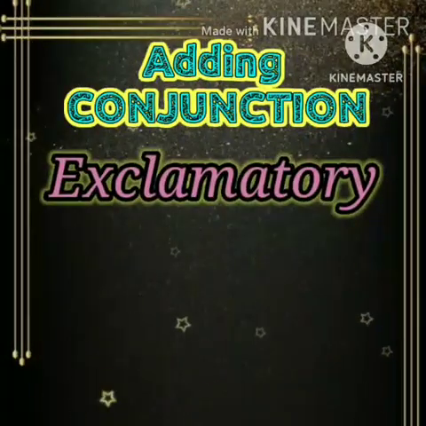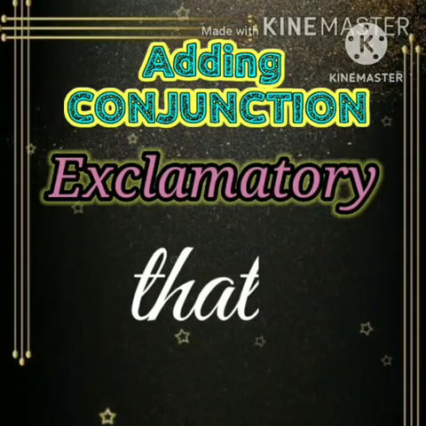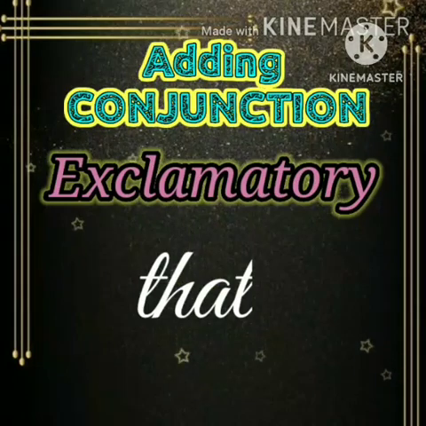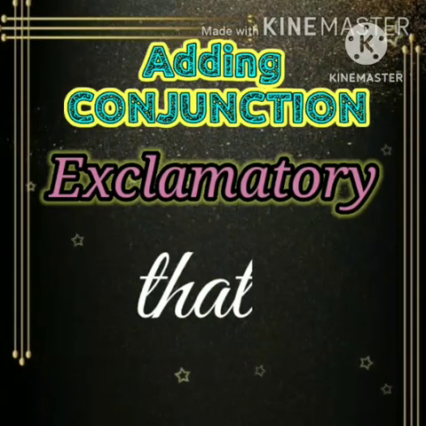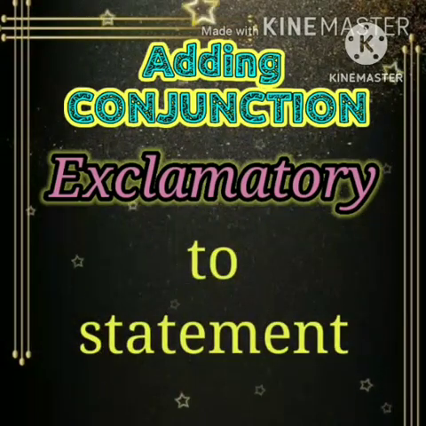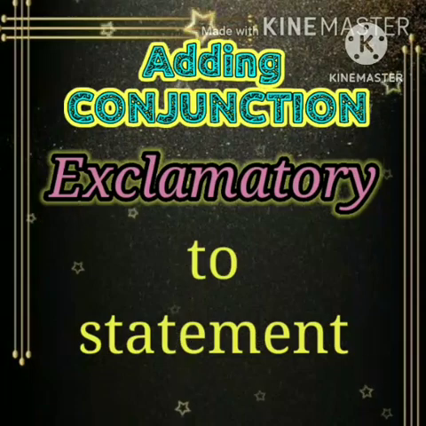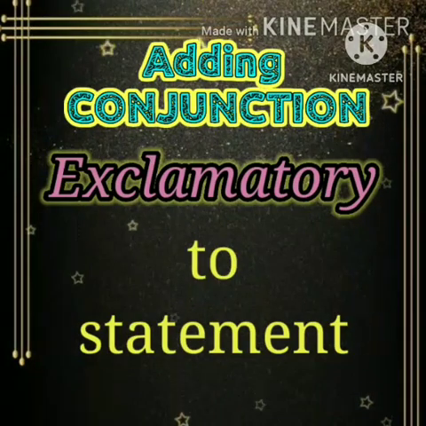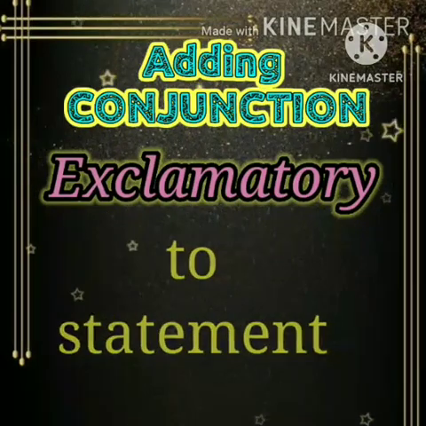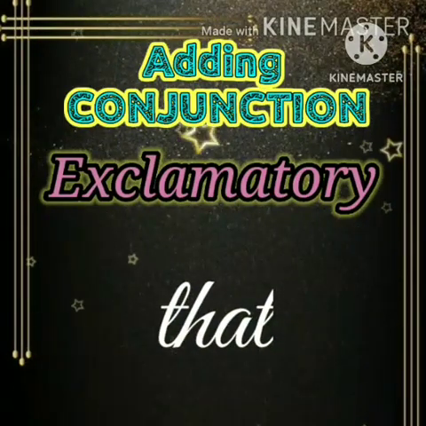In these sentences also we use that as the conjunction. Are you thinking we have used the same for statements also? Yes. For both, it is the same, because when we convert an exclamatory sentence, first we should change that exclamatory sentence into a statement, then only can we change it into indirect speech. So for both, that is the conjunction.